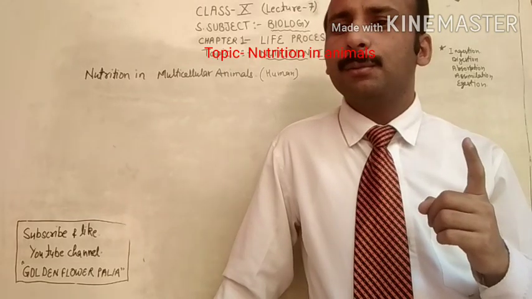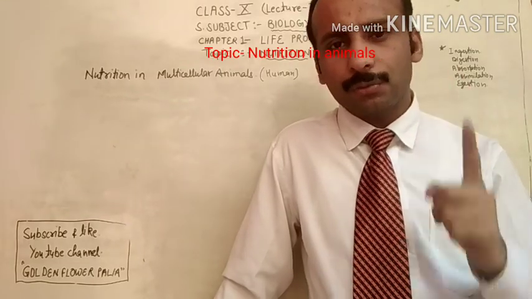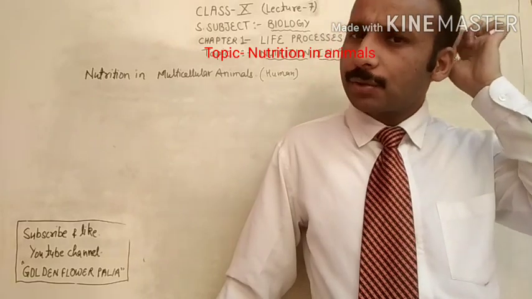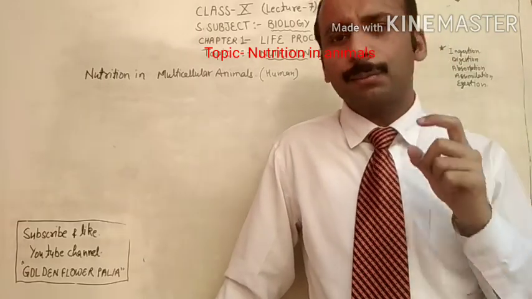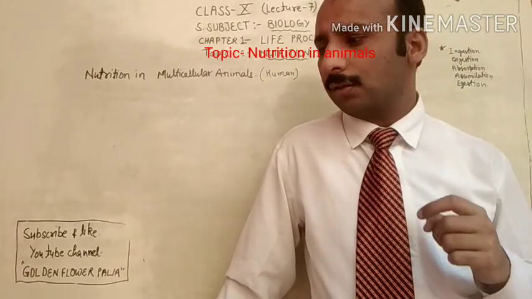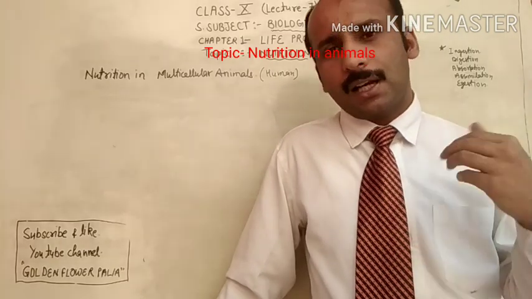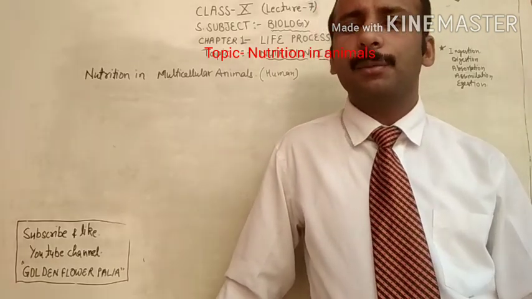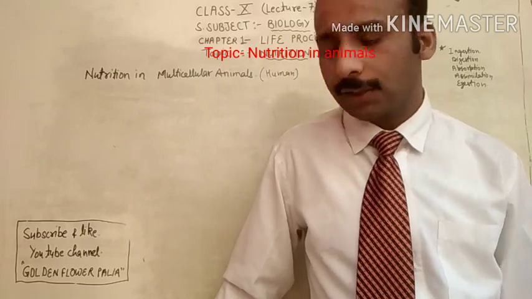For multicellular animals, we have taken the example of nutrition in human being. My dear students, today I will tell you only a summary related to the digestive nutrition in human beings. After that, in the next coming videos, we will discuss in detailed form.